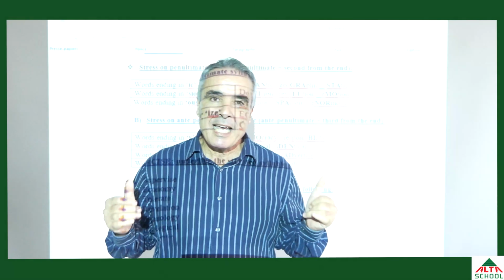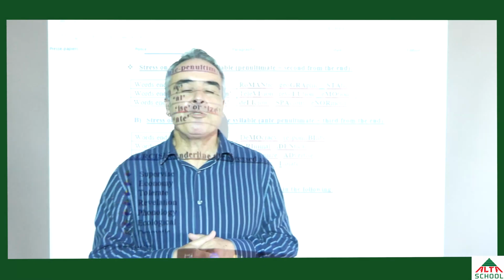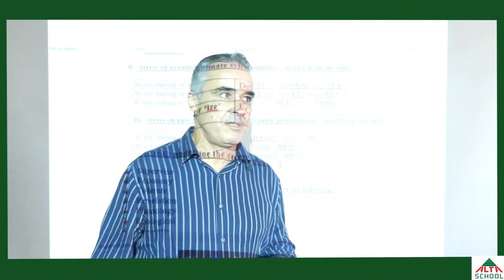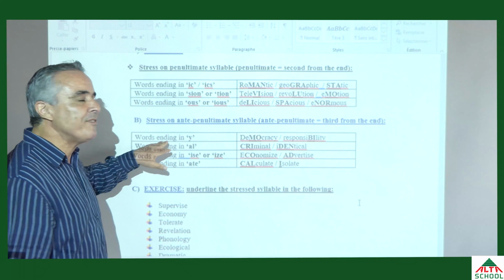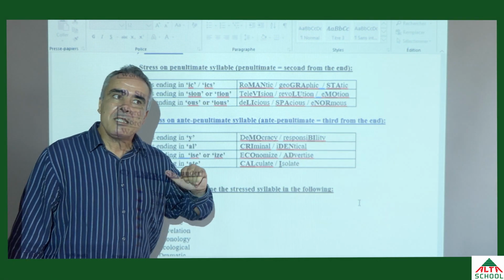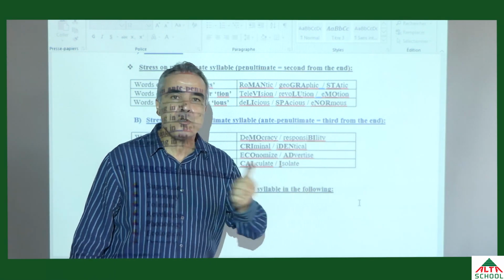If you remember last time, we did a lesson about pronunciation. It was about stress in anti-penultimate syllables. This is the table that I have given to you. Stress on the anti-penultimate syllable. What does anti-penultimate mean? It means the third from the end. And what was the rule?